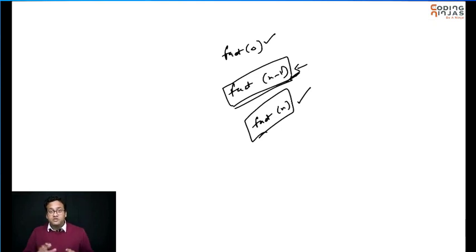So this is basically what we'll be applying in all our recursion problems. That's how you should think about recursion. Hey, what is my base case? What is my hypothesis? And what is the induction step that I need to take care of? That's exactly how we will be using recursion throughout whatever problems we'll be solving.